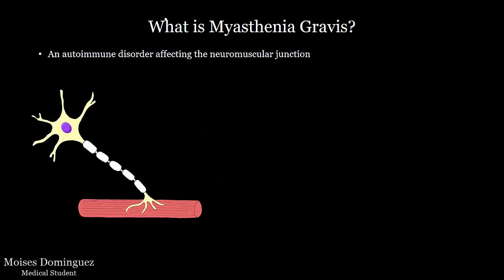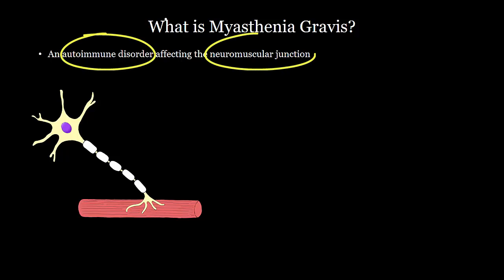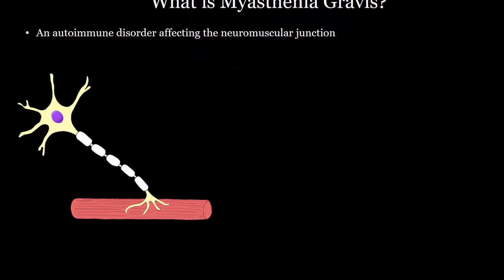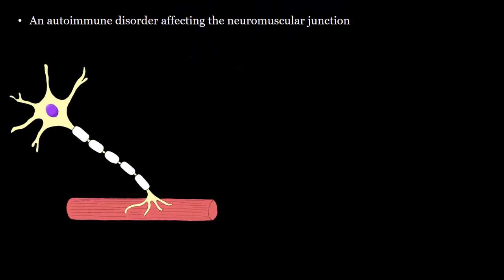Hi everyone, my name is Moises Dominguez, and today we'll be talking about myasthenia gravis, an autoimmune disorder that affects the neuromuscular junction. But before we discuss this topic, it's important to have a simplified understanding of what the neuromuscular junction is. This is a chemical synapse between a motor neuron and a muscle fiber that allows the nervous system to communicate with the muscle, resulting in muscle movement.